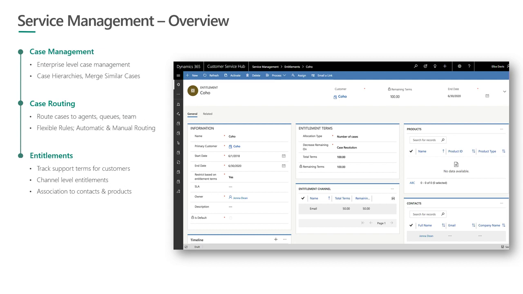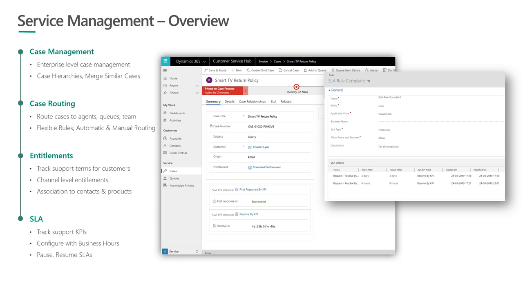You can also associate this to contacts, which is specifically around B2B scenarios. So let's say you have an entitlement set up for an account and you want only a certain set of contacts to be able to claim the support entitlement or claim support on behalf of that account. So you can manage some of those scenarios using the contact relationship. So the system will enforce some of those rules when the agent is dealing with cases. You can also associate this to products. So if you have different products in the system and you want to offer different support terms, even for a single customer across multiple different products, those can be enabled as well using entitlements.